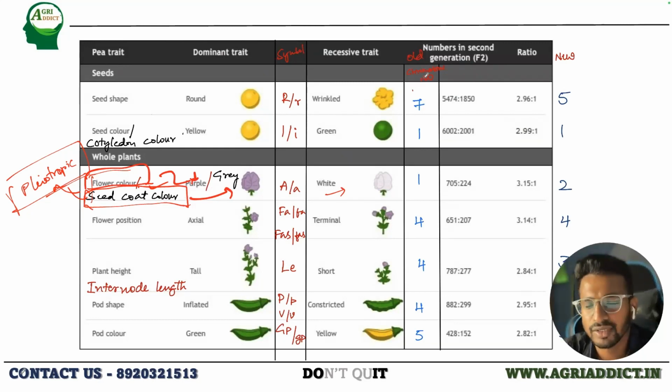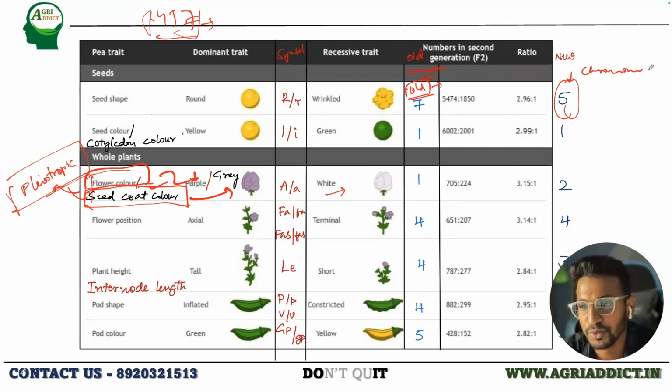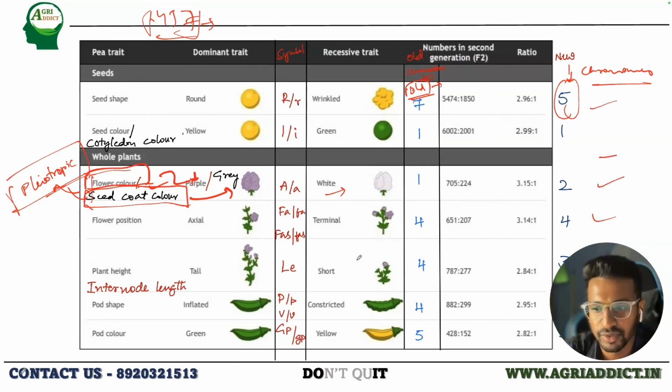So talking about the chromosome numbers, where they are actually located, this was the old one. So old published genes, gene numbers, this is 7, 1, 1, 4, 4, 5. I used to remember it as 1457 while I was preparing for my JRF. But it recently got revised, and the new chromosomes where the genes controlling these traits are located have been revised. If you want to remember, you have to remember these new chromosome numbers, not the old ones.